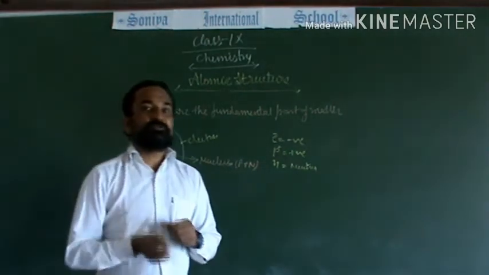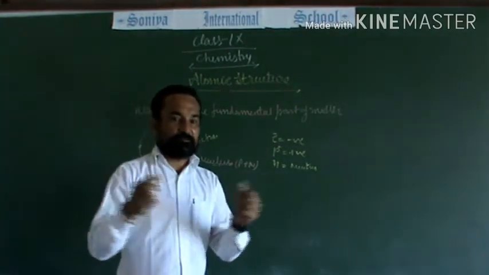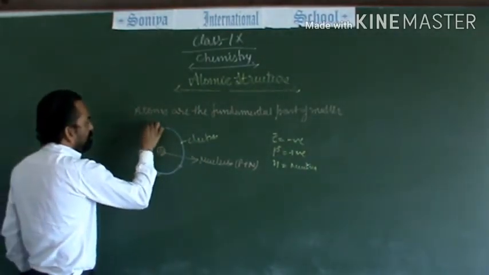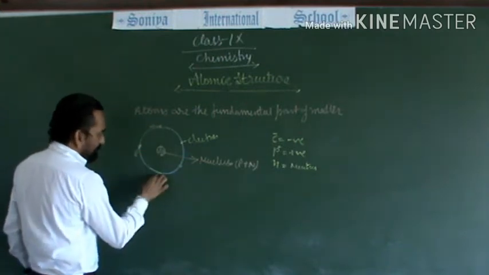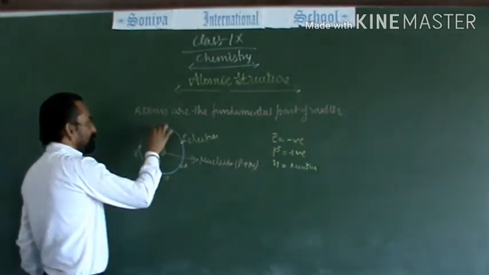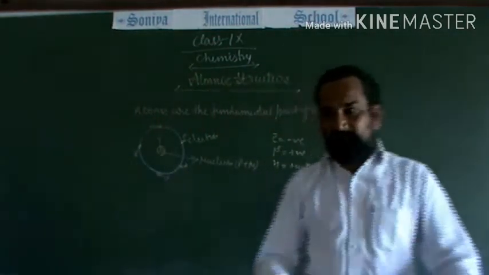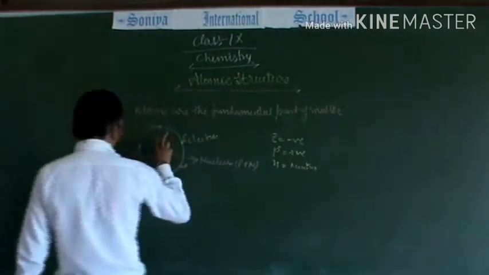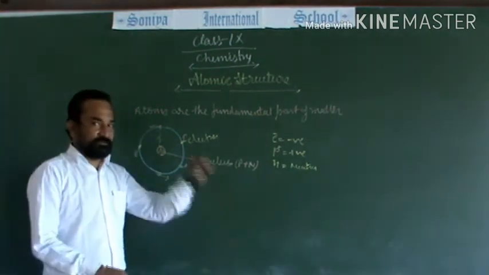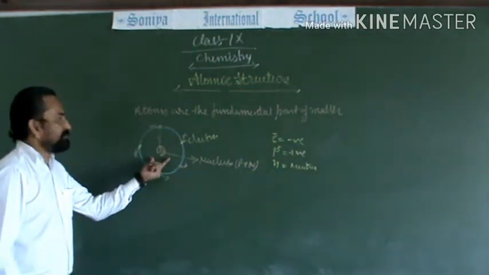But obviously one question comes to your mind: if there is a strong force of attraction, then why do electrons not collide with the protons? Because there are two forces working as the electrons are moving. Here is the centripetal force as well as the centrifugal force. Both are equal and opposite. Therefore, the structure of the atom seems like this. It is just like our universe: the Sun is at the center and all the planets are revolving around the Sun. The same structure is that of the atom.